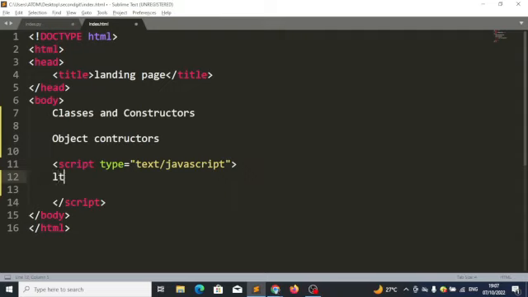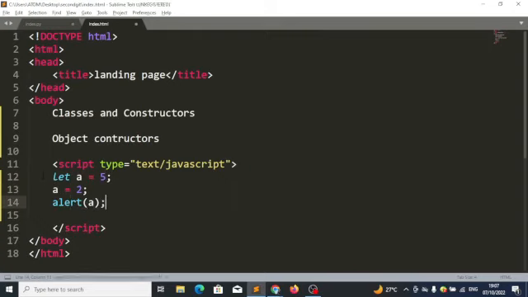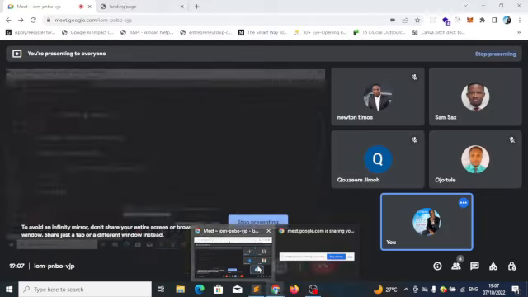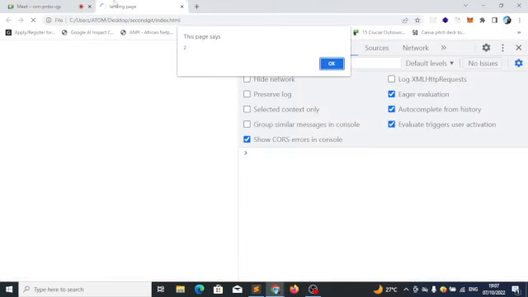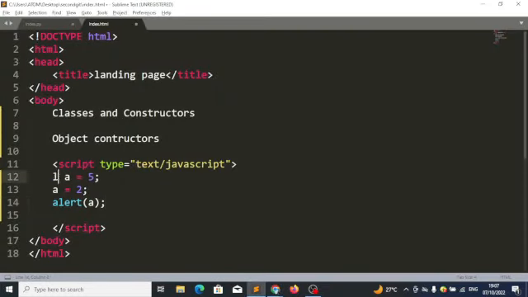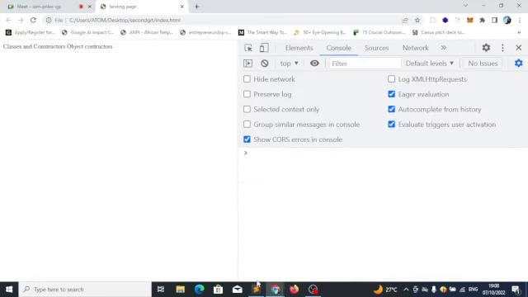So let's assume I have let a equals 5. I can come here and change the value to 2. And when I say alert a, this will alert 2. But if this were to be a constant, I can't change the value. So this line 13 will throw back an error. That's because a is a constant, so you can't change the value inside a constant. Any question? Let's run it and see the error ourselves. Assignment to constant variable.